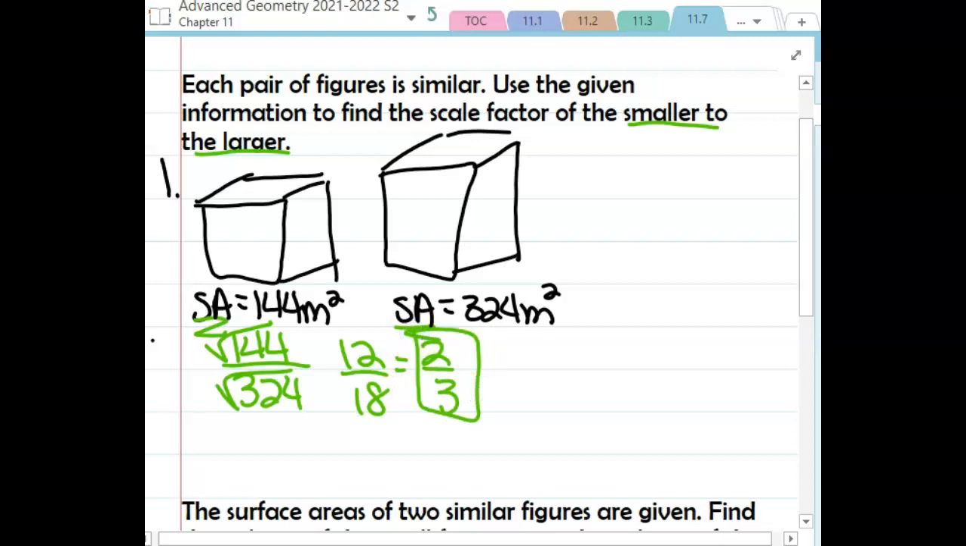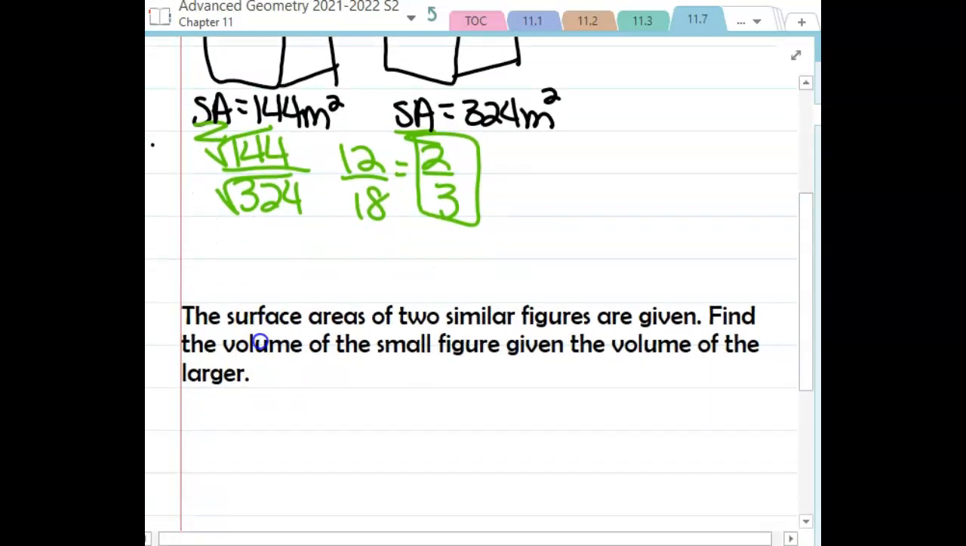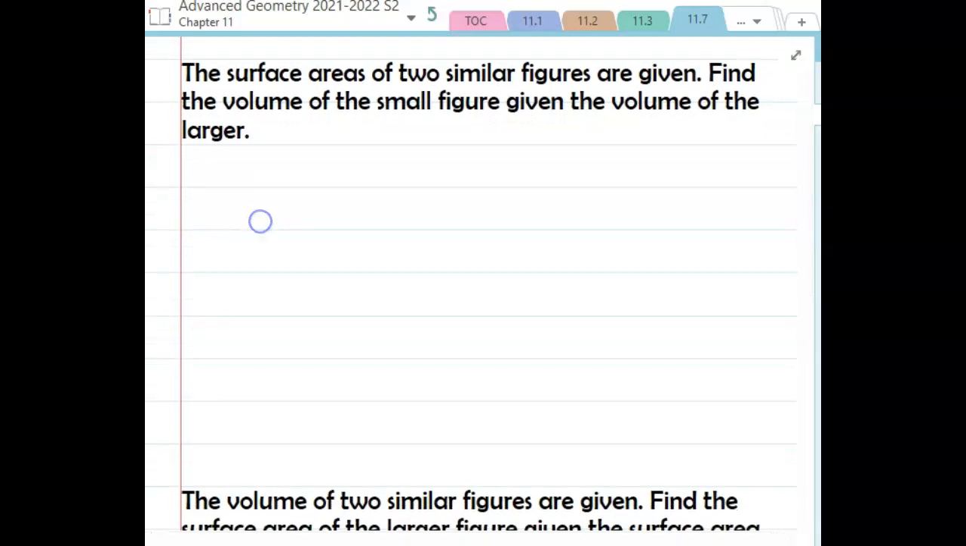So the scale factor there would be 2 to 3. Okay, so you're going to have a few of those, but let's go ahead and move on to finding that scale factor and then using it to find some other information as well. So this one says we are given the surface area of two similar figures. We are going to find the volume of the smaller figure when we've been given the volume of the larger.